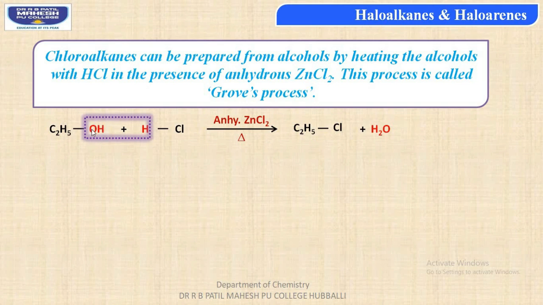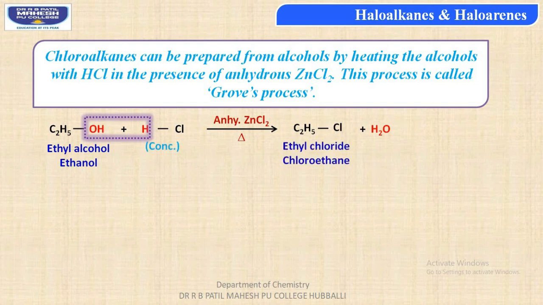From alcohol, students, the OH group is removed, and from hydrochloric acid, hydrogen is removed. Thus, removal of water molecule occurs and the ethyl group combines with the chlorine atom, forming ethyl chloride, the common name, and the IUPAC name is chloroethane.